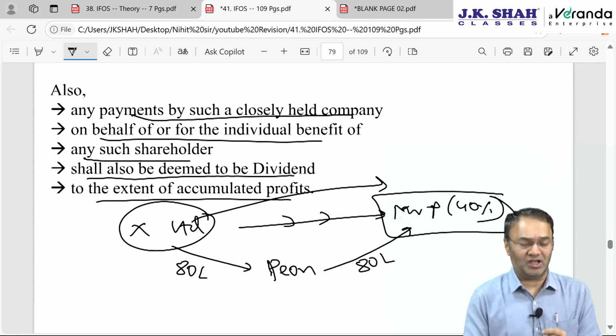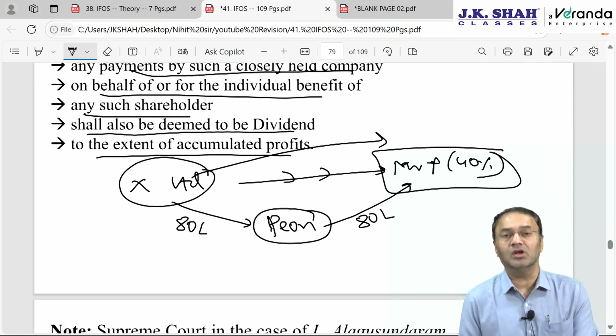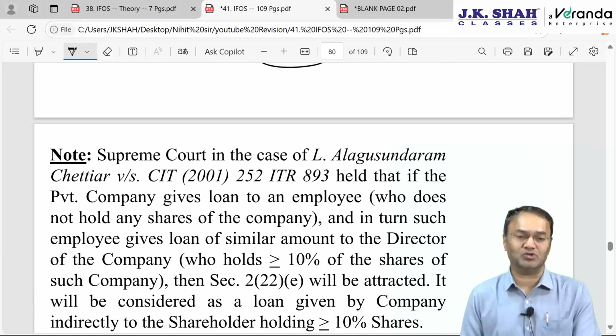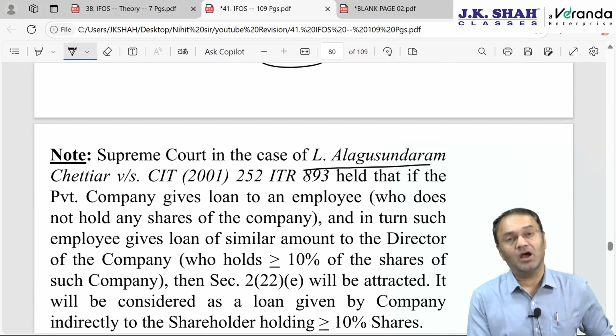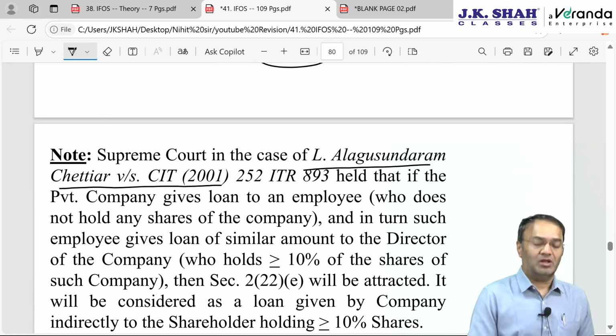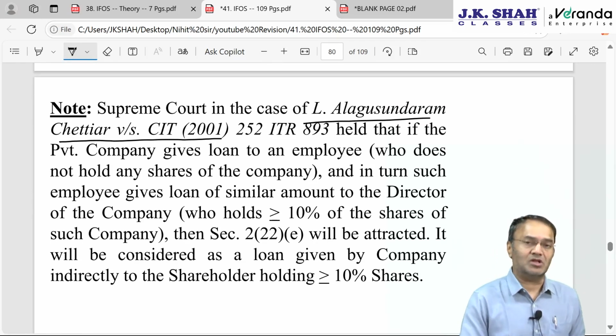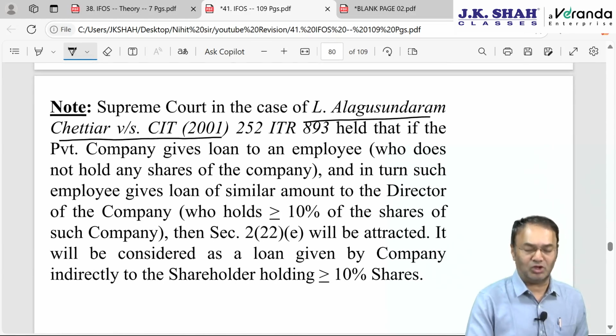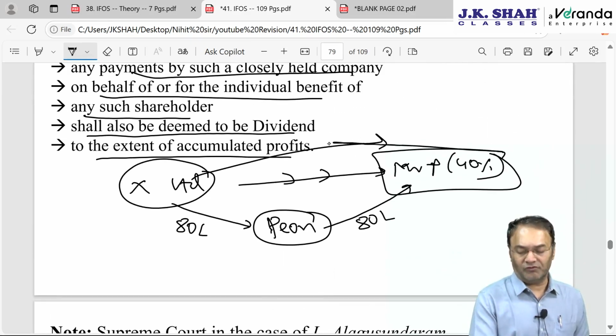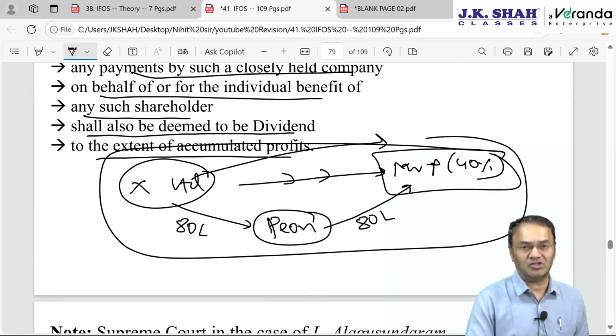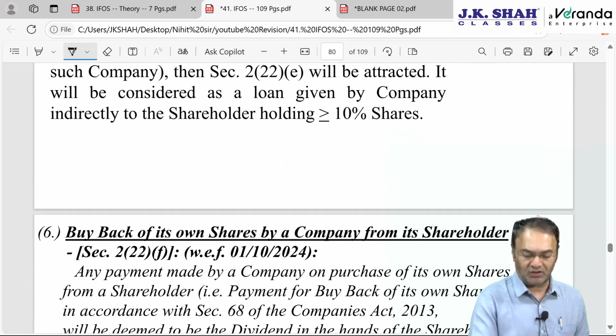If directly given by the company, it is deemed as dividend. If not directly given but indirectly routed through Pune, then also it will be deemed as dividend as per the Supreme Court decision of L. Algu Sundaram Chettiar versus CIT, 2001. It's a 2001 case law. Questions have already come 2-3 times. Now no more questions are expected, but just keep it in your mind. If you think of working out a solution like this as tax planning, don't do that, it will fail.